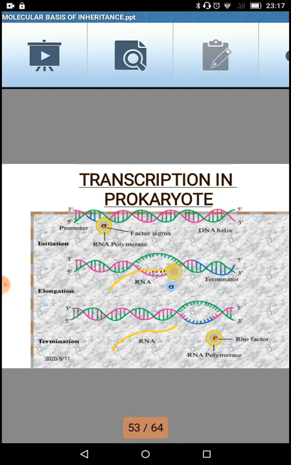Now the third one comes. Once the messenger RNA reaches the region where, in the strand itself, the word is written as terminator, this is a region where the transcription has to end.